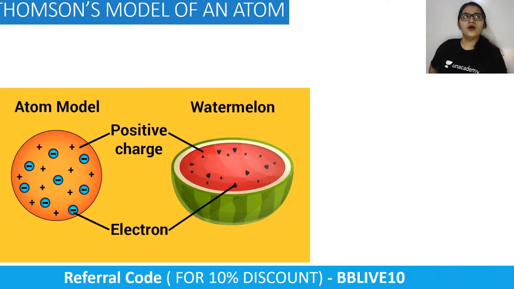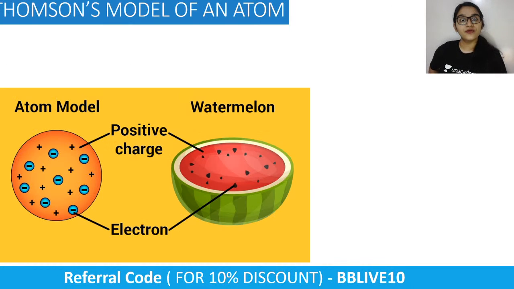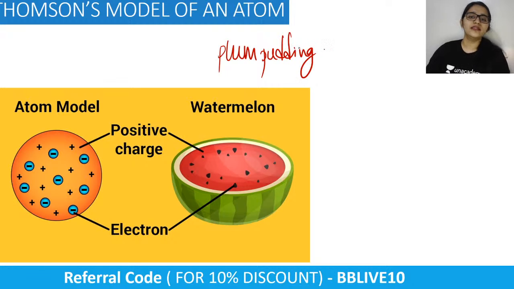Okay, cool. Thomson received a Nobel Prize. He had 7 students, research fellows, who received Nobel Prizes. What did he do? So Thomson for the very first time said, you know, my atom is like a plum pudding. Most of us don't know what a plum pudding is. Plum pudding is very similar to a watermelon.